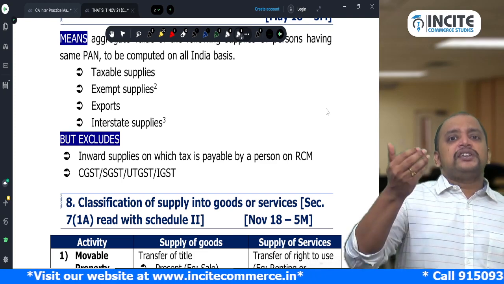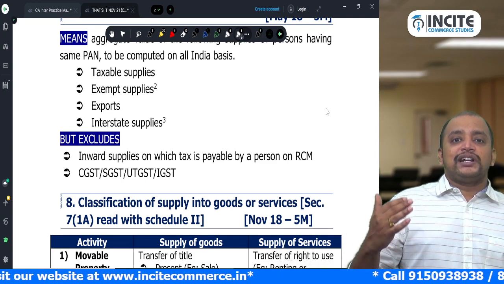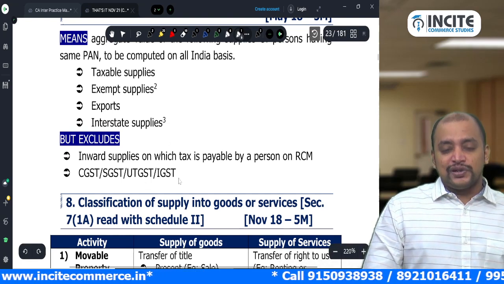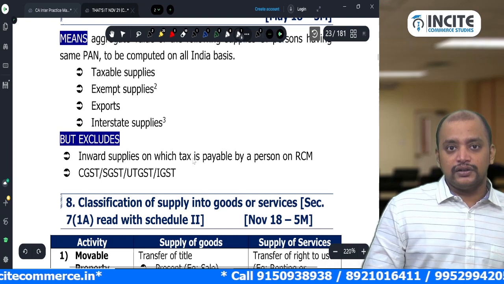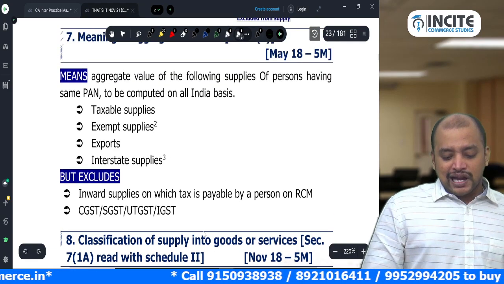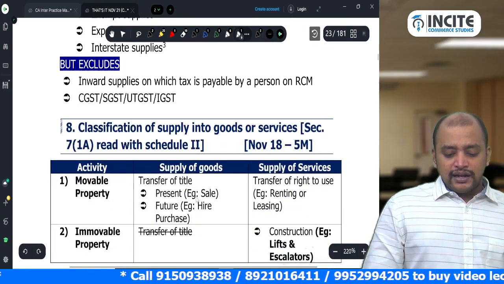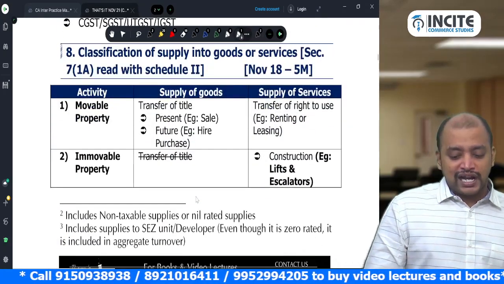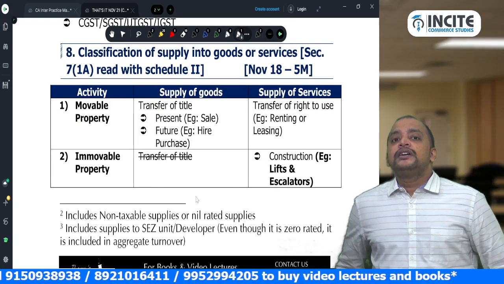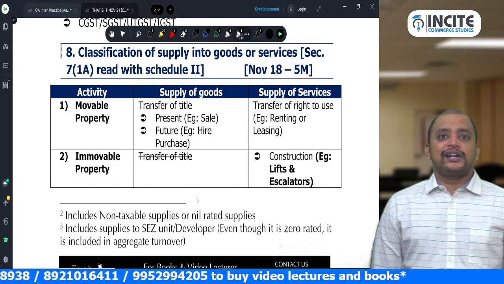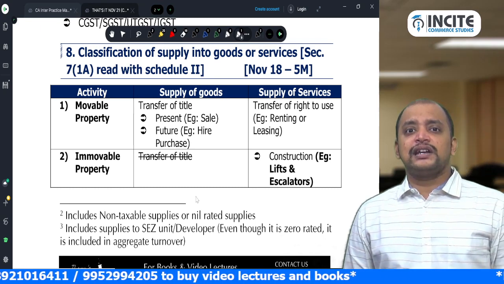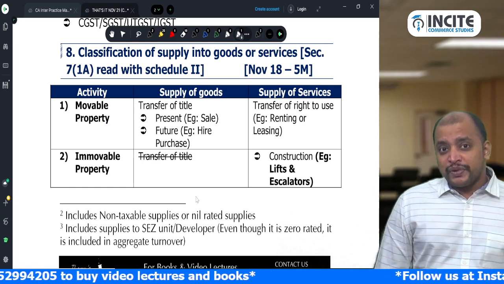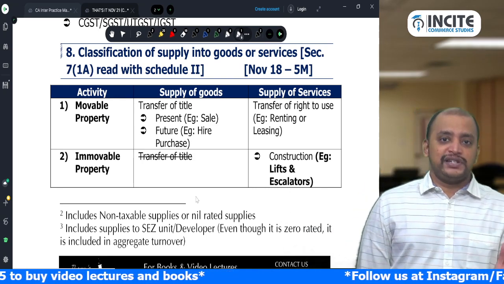So if there is any inward supply on which GST is payable under RCM, that is excluded from the aggregate turnover. Even CGST, SGST, UTGST and IGST are also excluded. Okay, so these are the exclusions. Then, once an activity becomes supply, we need to classify it into goods or services. That classification is what we are trying to understand, and it was asked in the November 18 exam for 5 marks. So once an activity becomes supply, it should be classified into supply of goods or services.